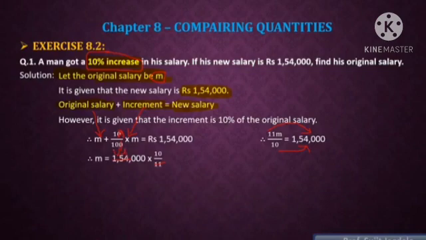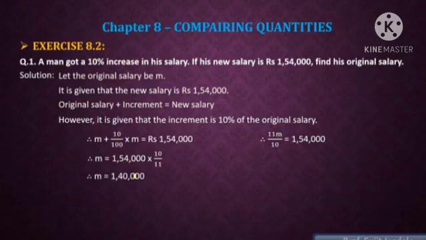So 11 fours are 44, and the remaining 3 zeros stay as they are. So here we get 14,000 into 10. Just add one 0 after 14,000, then it will become 1,40,000, which is the value of M.